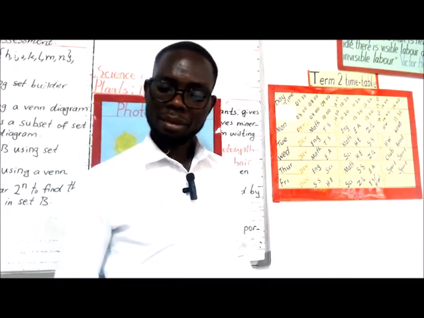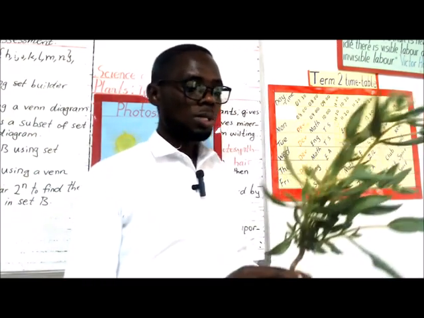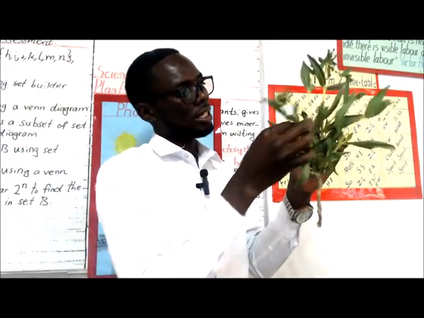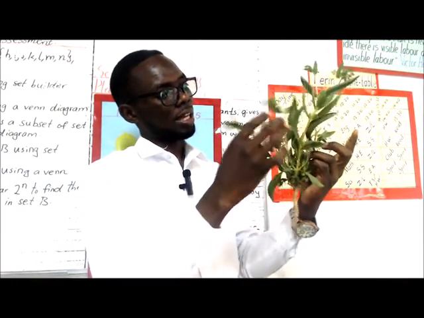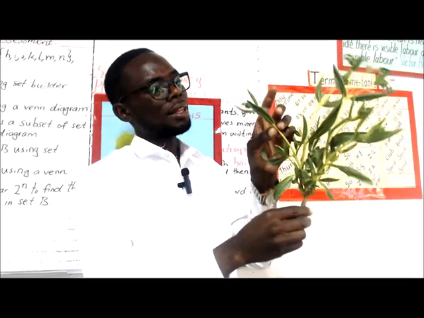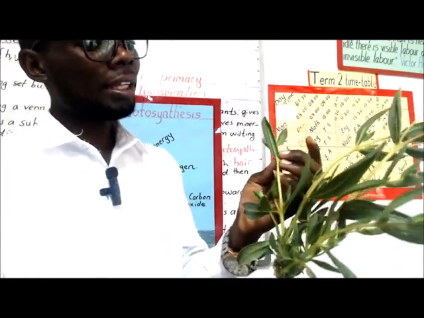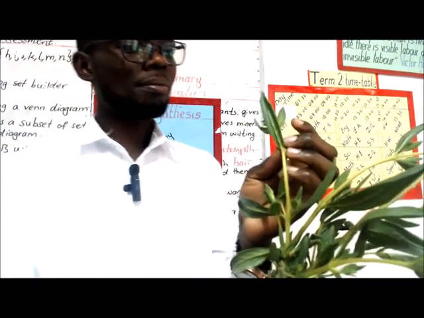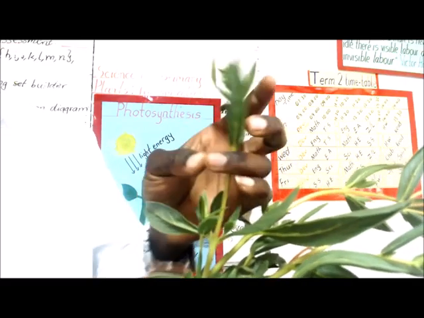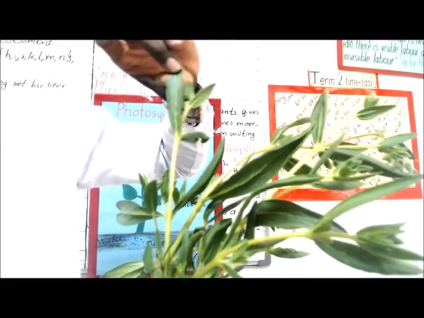Now the xylem is a tube running from the roots. It goes up to the branches. Okay, so you can see this has got branches now. It goes from the branches to the leaves, and then if you look closer at the leaf, you're going to agree with me that there's a white tiny stuff moving from the bottom of the leaf going up to the tip.